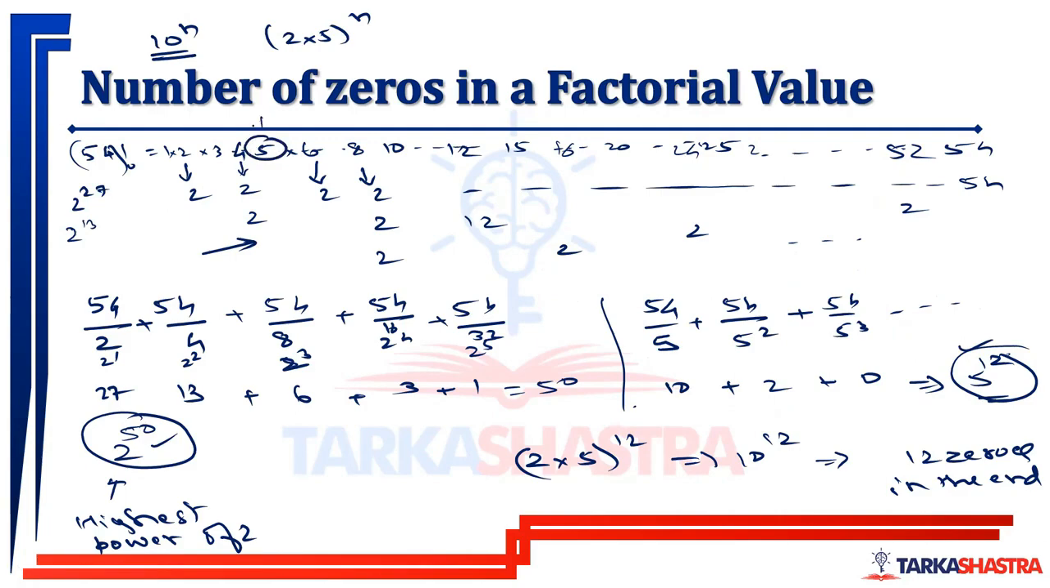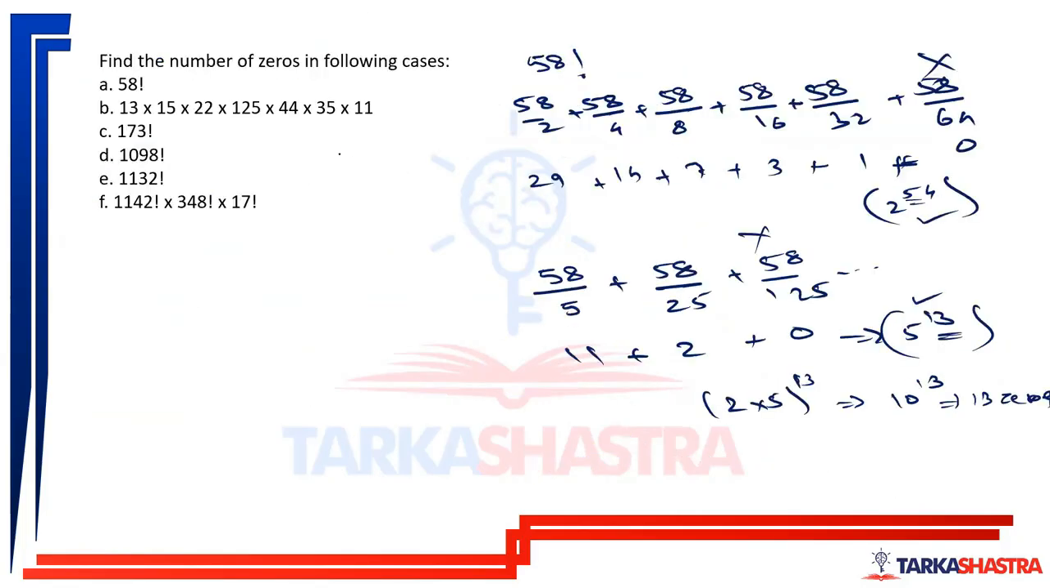Till the time I get 15, I get 2 threes, 3 twos. Till the time I get 5 raised to 1, I get 2 raised to 3 already. So the numbers contributing 5 are much lower. So only if I find out the highest power of 5, we will be able to find out the number of zeros in the expression. Let me explain how.